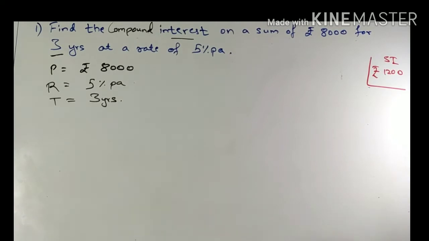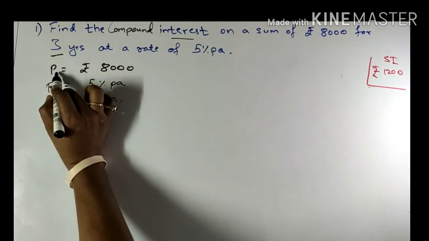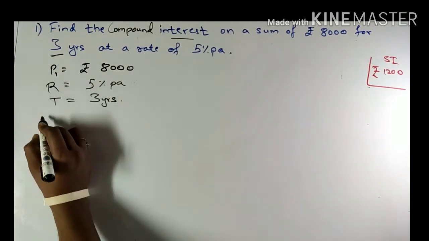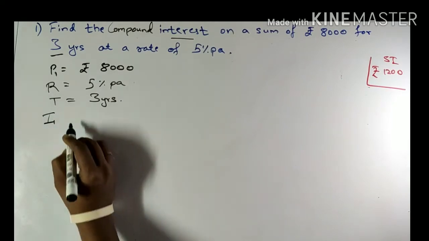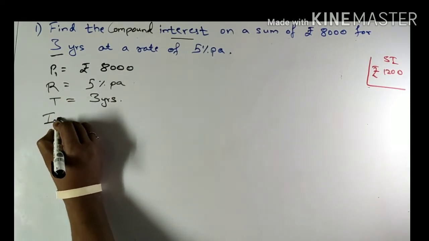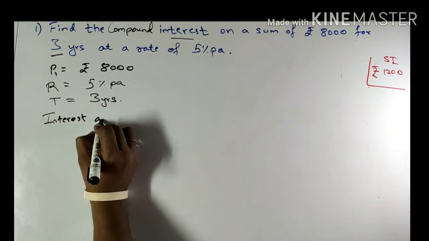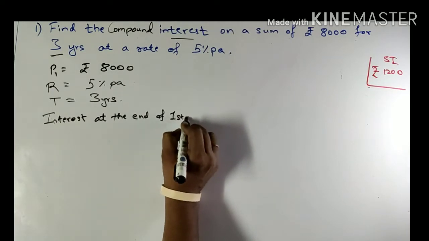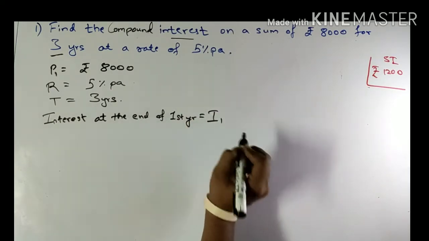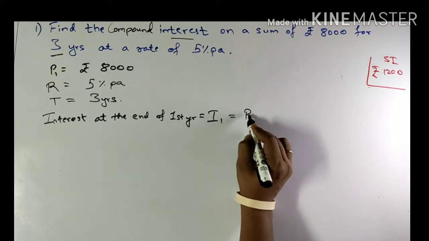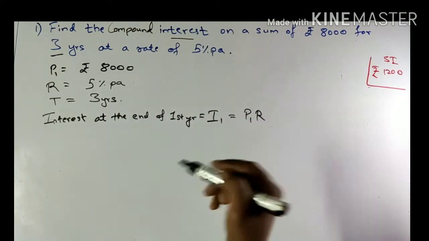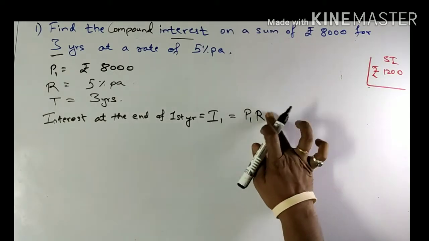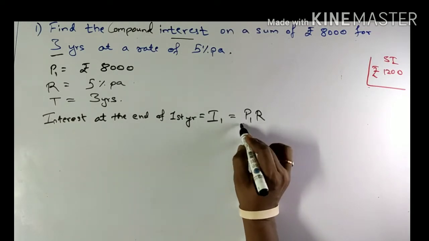Let's move ahead to the calculation of compound interest. P1 is my principal of the first year. The interest at the end of the first year will be I1, given by P1 into R into T. As we are calculating for every year, T will be 1 year, so whether I write it or not, any number multiplied by 1 gives that number itself.